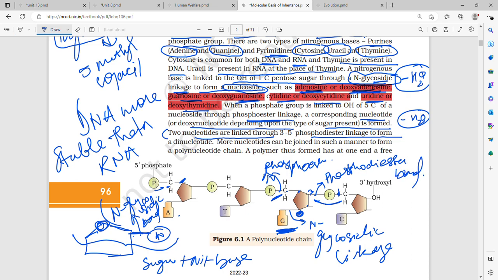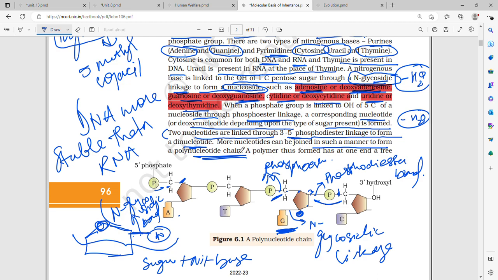So when a phosphate group is linked to the OH of the 5th carbon of a nucleoside through a phosphoester bond or phosphoester linkage, then the nucleotide or deoxynucleotide is formed. When two nucleotides are linked through a 3',5' phosphodiester linkage, a dinucleotide is formed. More nucleotides can be joined in such a manner to form a polynucleotide chain.